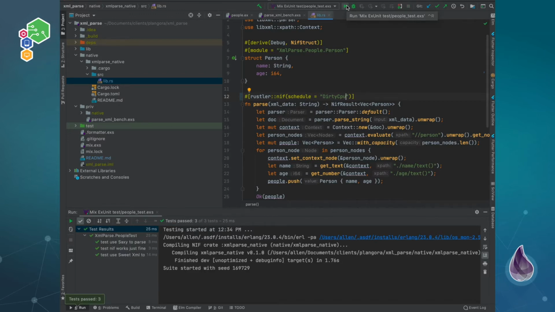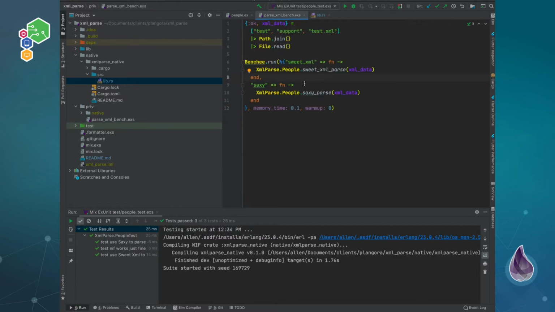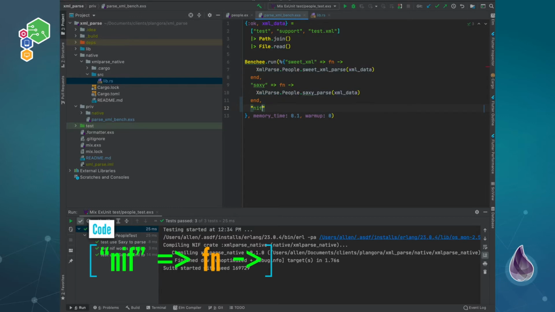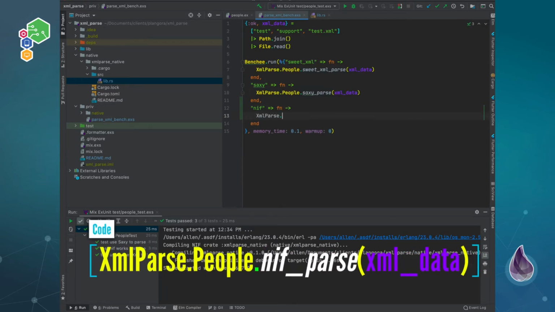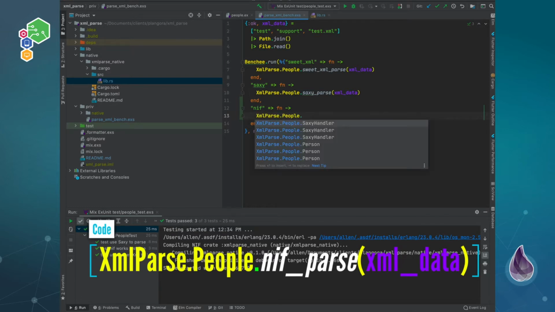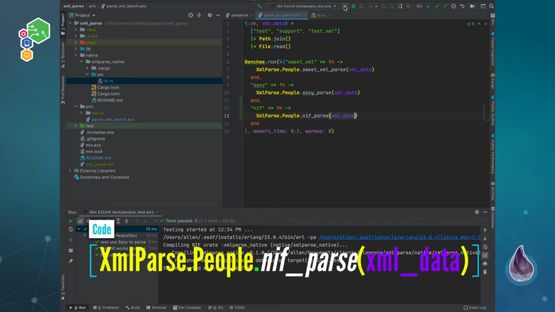Now the last thing I want to do is go over how this new code actually benchmarks. Somebody mentioned before, okay, it's a very simple test, a very simple file, you should probably try something a little more complicated. Yeah, we can make it more complicated, but I first want to compare side by side with that one small piece of data. So I'm going to add the NIF to here. Parse people, and then we have our NIF parse, take our XML data in here, and we run that.